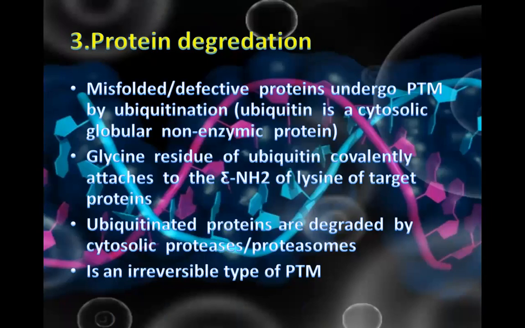Next, last type is protein degradation. Misfolded defective proteins undergo PTM by ubiquitination. Ubiquitin is a cytosolic globular non-enzymic protein. The glycine residue of ubiquitin covalently attaches to the NH2 of lysine of target proteins. Ubiquitinated proteins are degraded by cytosolic proteinases, proteasomes. It is an irreversible type of PTM.